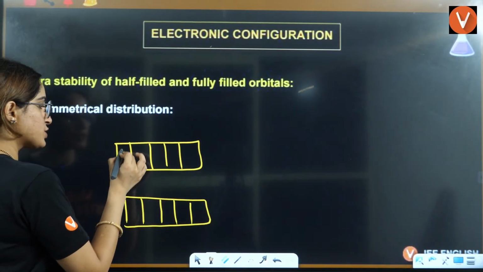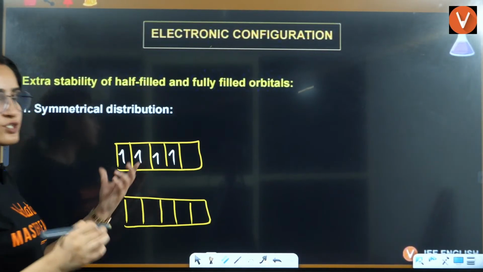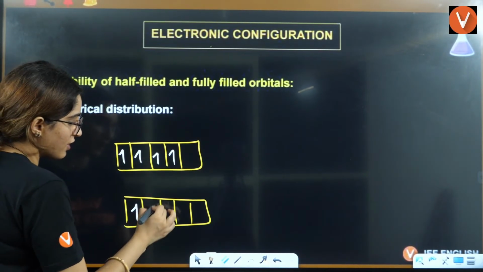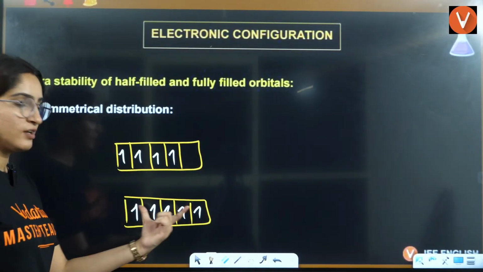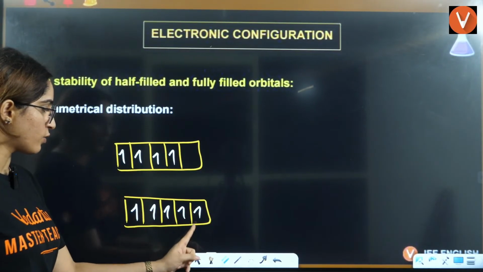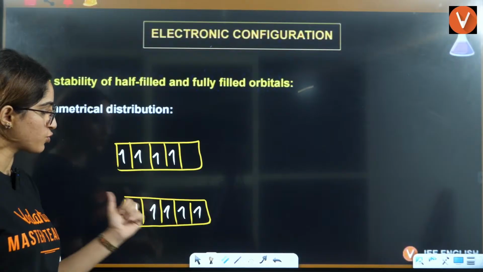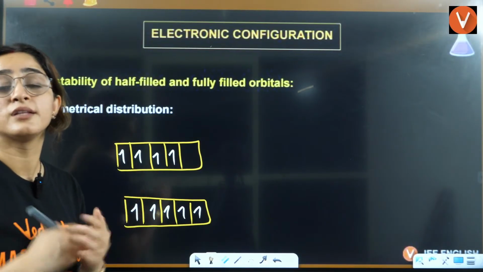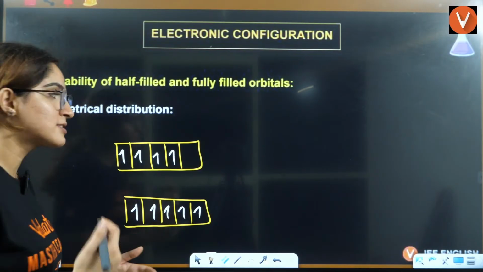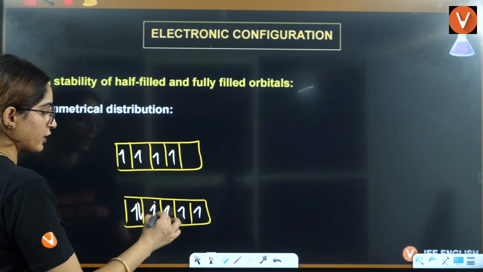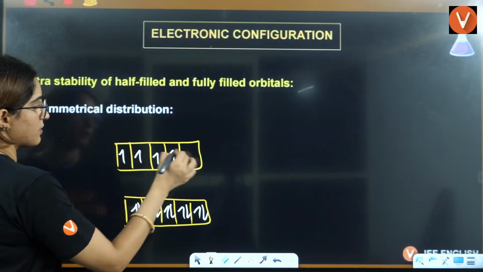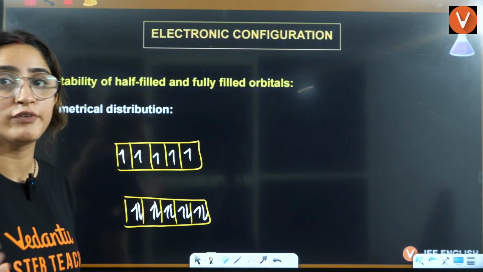If it is 1, 2, 3, 4, it is not that symmetrical. But if you see 1, 2, 3, 4, 5, from here also 1, from here also 1, from here also 2, from here also 2, here also third, here also third. This is more symmetrical. Same with fully filled also, it will be more stable. So half filled and fully filled are symmetrical.